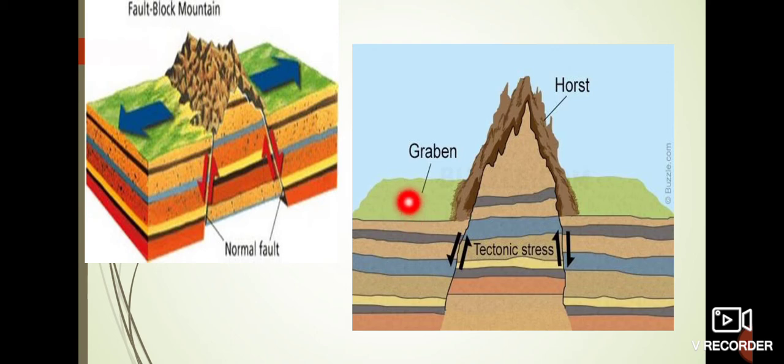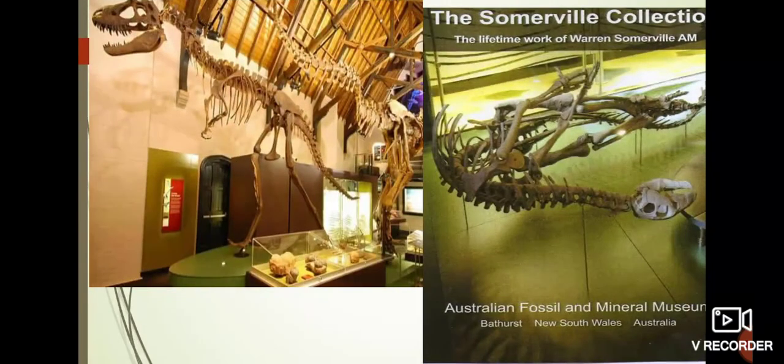This is how the valley is formed. The valley is known as a graben. A rift valley or graben is formed whenever a block of land is moving down. Whenever the blocks move up, they form mountains known as horsts, or fault mountains. So whenever the rocks are moving up because of faulting, they form block mountains or horsts. The mountains in North America are block mountains only.